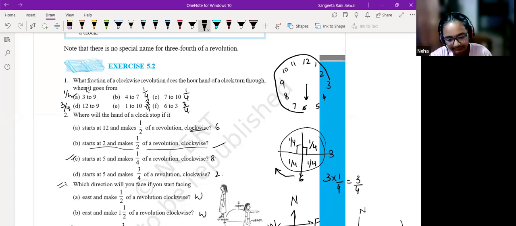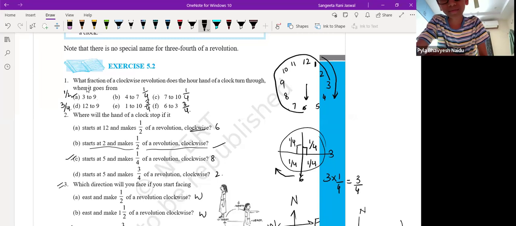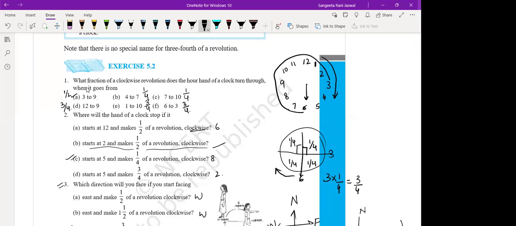Okay. Now when I talk about hands of a clock moving from 1 to 10, 1 is here, 10 is here, and the clock direction is clockwise. So from 1 to 10, how many revolutions will it take? What fraction of the revolution? Bhavesh will tell me. From 1 to 10, what fraction of the revolution is covered?